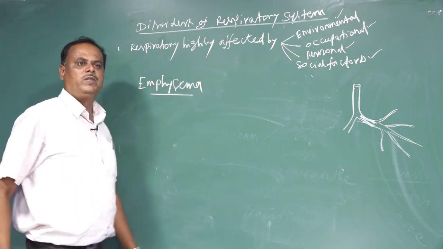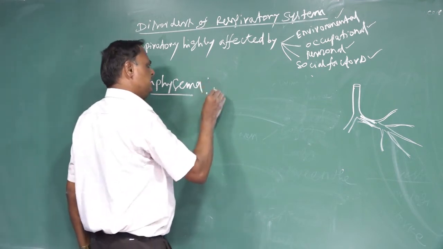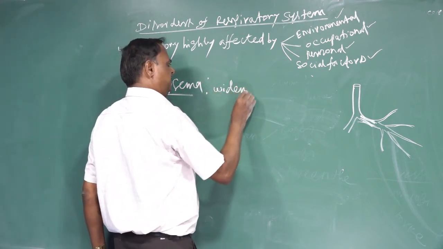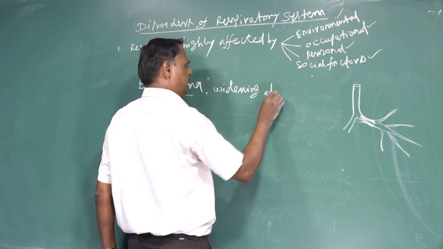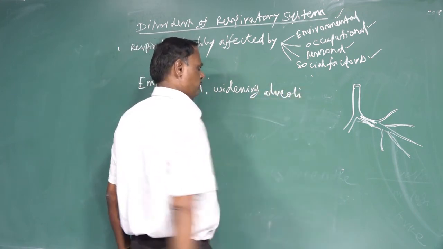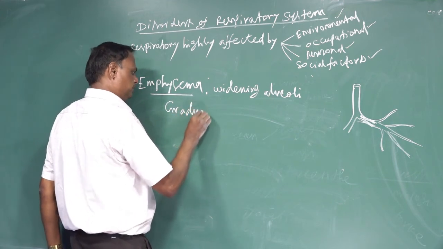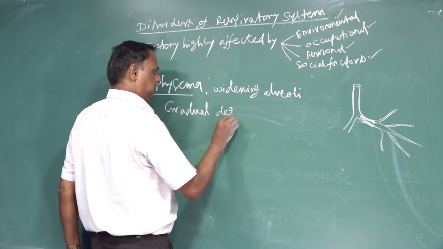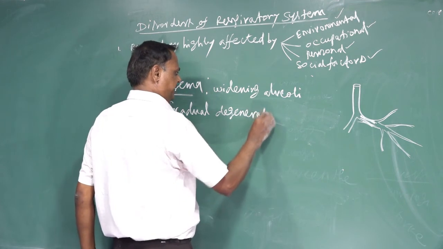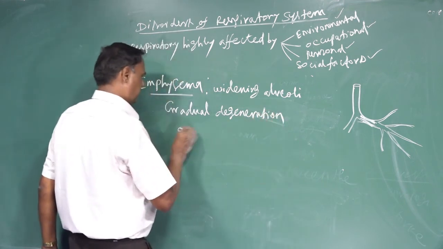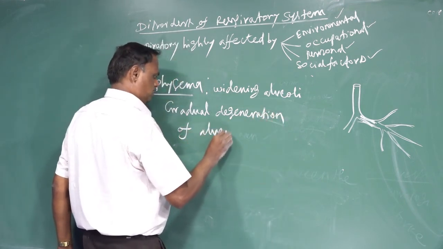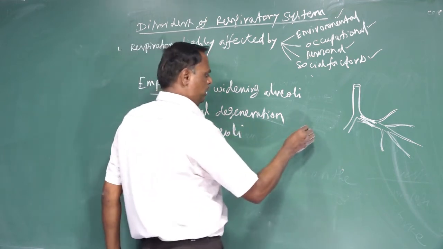Next one is emphysema. Emphysema means widening of alveoli, with gradual degeneration of alveoli. What are alveoli?